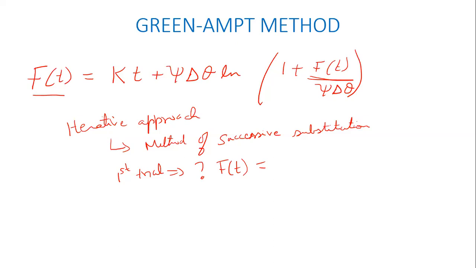Okay, but assume that this is your first trial. You make this first trial, and when you put that initial number f of t into the equation, you will get an answer. That becomes your second trial. You again put that back into the equation and solve for it again. You keep repeating this process until the f of t that you put in and the f of t that you get out of the equation are very close, or similar.